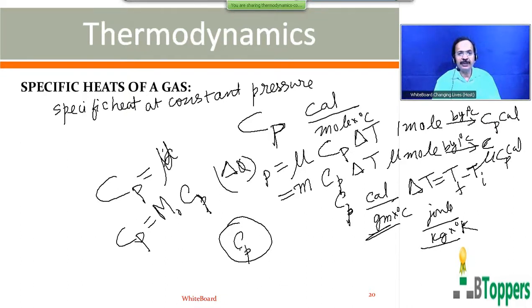The ordinary specific heat is expressed per unit mass. So in the CGS system, ordinary specific heat of the gas at constant pressure is expressed in calorie per gram per degree centigrade. In the SI system, the ordinary specific heat of the gas at constant pressure is expressed in joule per kg per degree Kelvin. So I would like to summarize the discussion I have done about specific heat of the gas.